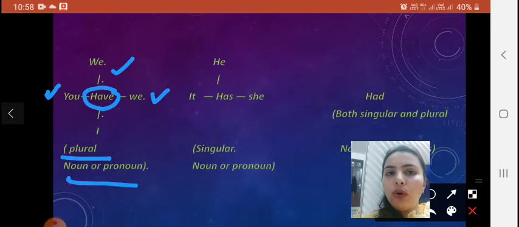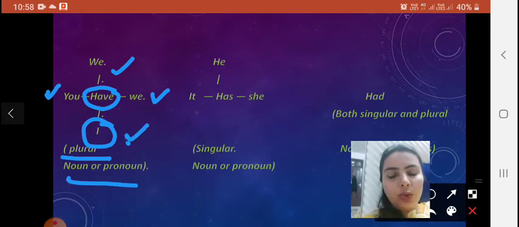Whenever we see the plural noun or pronoun, we use have. And whenever we see the word I, we also use the word have.